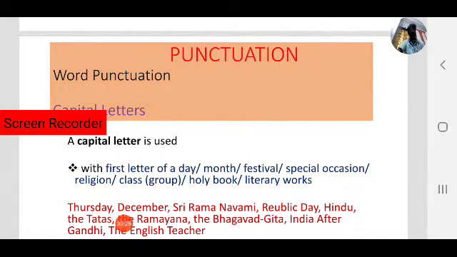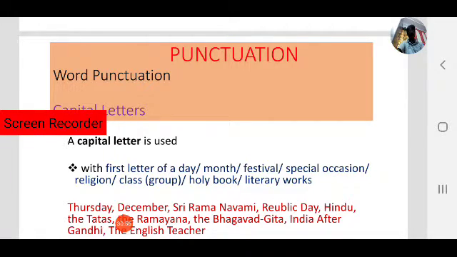In all these seven days, the first letter must be capitalized. S in Sunday, M in Monday, T in Tuesday. Today is Wednesday, W must be capital.